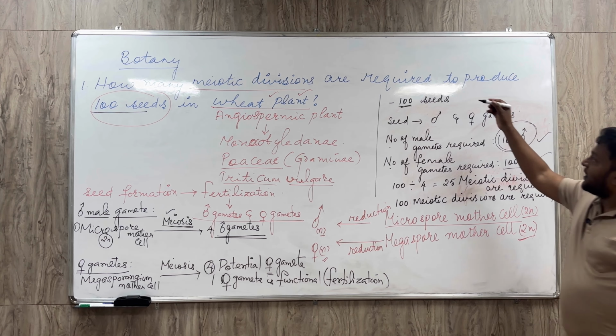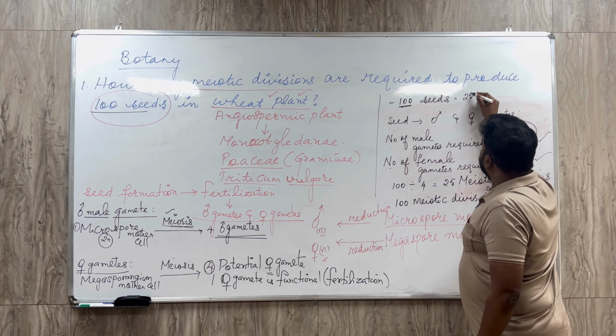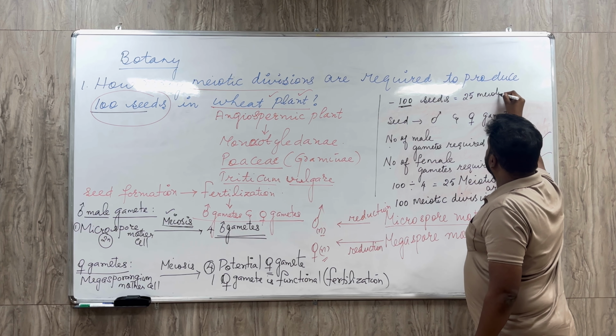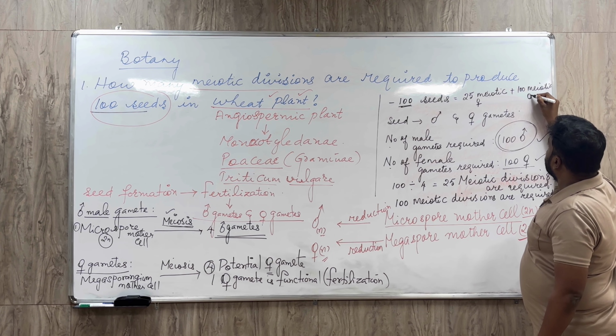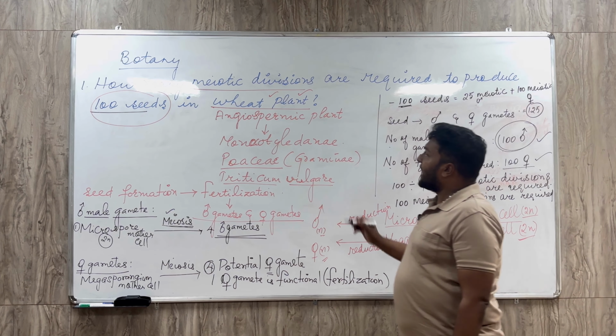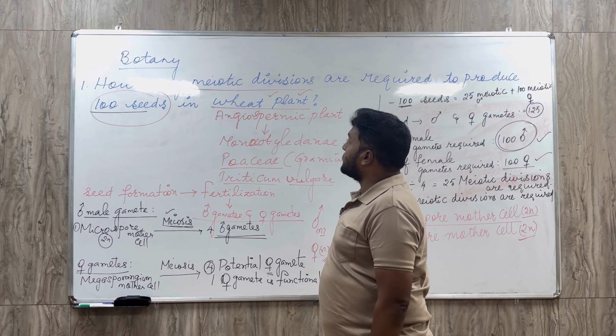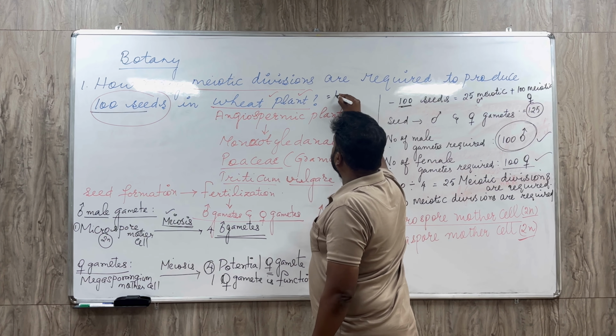So totally for 100 seeds, 25 meiotic divisions for the male gamete and 100 meiotic divisions for the female gamete. So altogether 125 meiotic divisions are required. So the answer to the question, how many meiotic divisions are required to produce 100 seeds in a wheat plant, is 125 meiotic divisions.